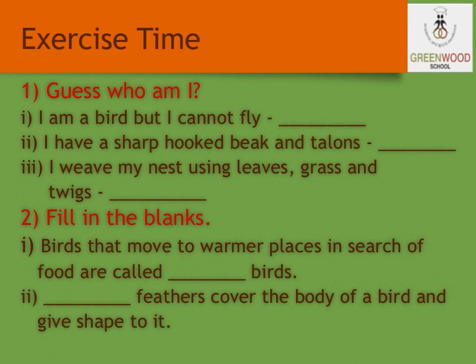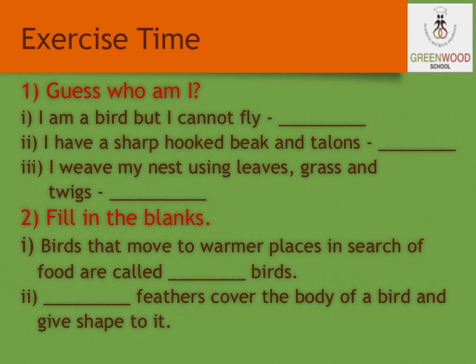So, we have studied about the different types of birds, the sounds which are made by the birds, and the different types of claws, beaks, and the food they eat. Now, let us solve some of the exercises. The first exercise, you have to guess the bird. Guess who am I? I am a bird, but I cannot fly. I have a sharp hooked beak and talons. I weave my nest using leaves, grass and twigs.